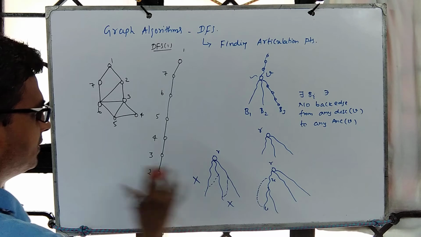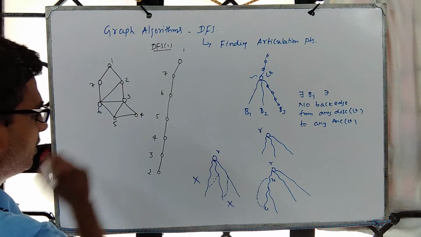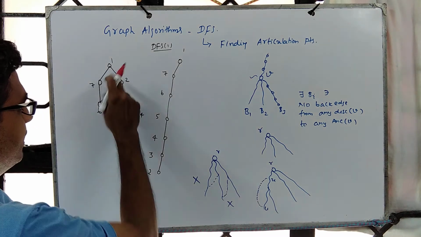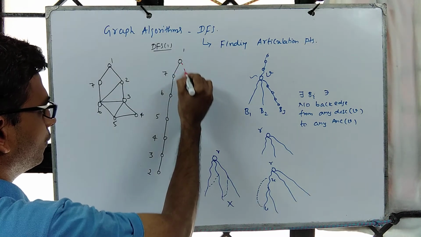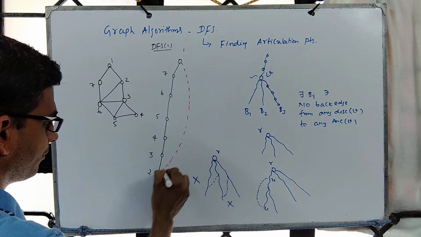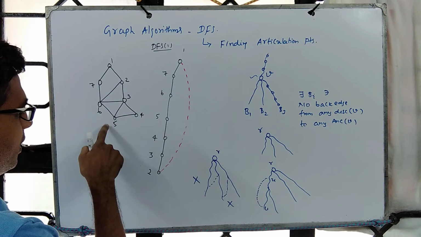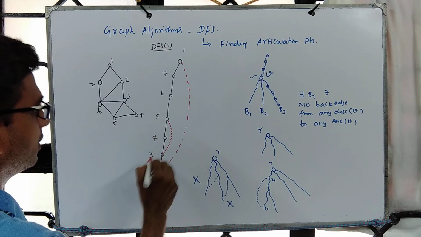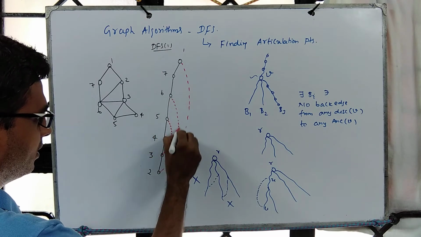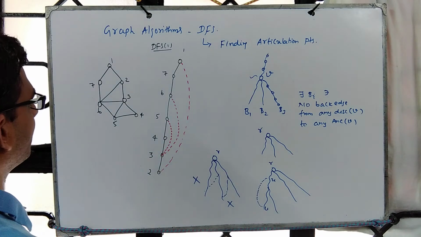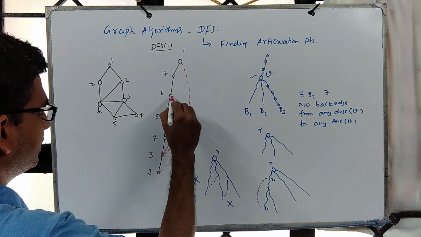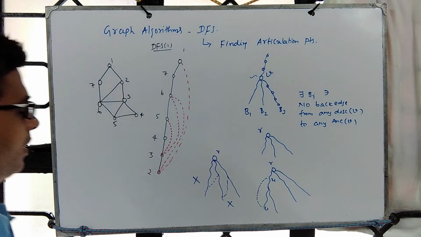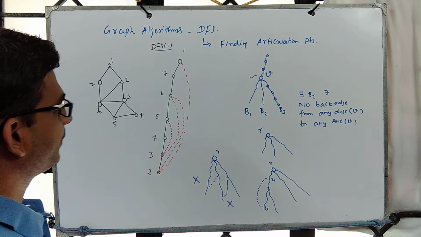Now this is our DFS tree. Now you focus on missing edges. So you see that there is a missing edge from 1 to 2. And look at 3, 5, there is a missing edge. 3, 6, there is a missing edge. And 2, 6, there is a missing edge. So that's all we have.